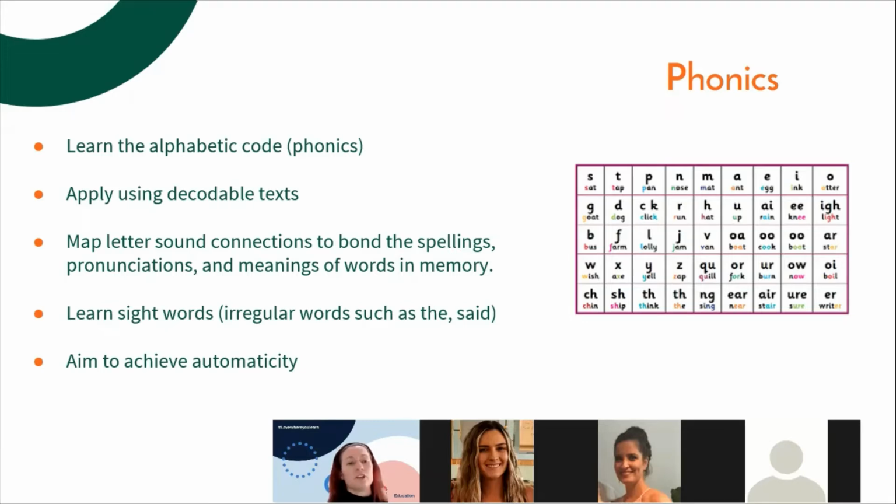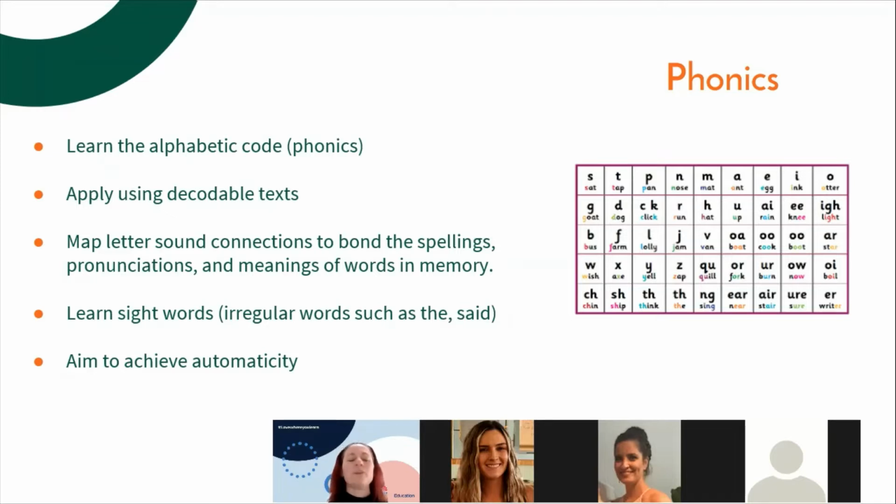We then give students the opportunity to apply that phonics knowledge by reading decodable texts. The research behind that is that we want the students to map the letter-sound connections. We want them to know that a particular sound we make can be represented by a particular grapheme. And sometimes sounds can be represented by more than one grapheme.